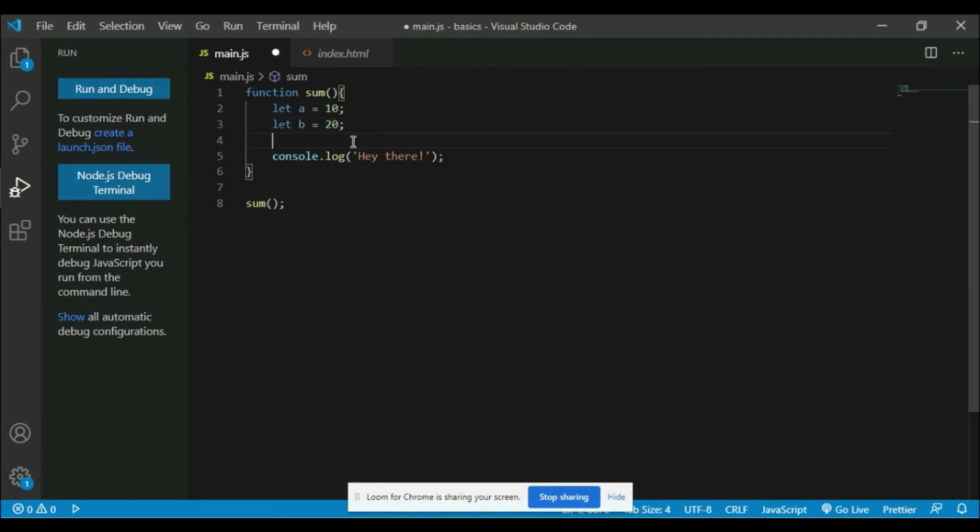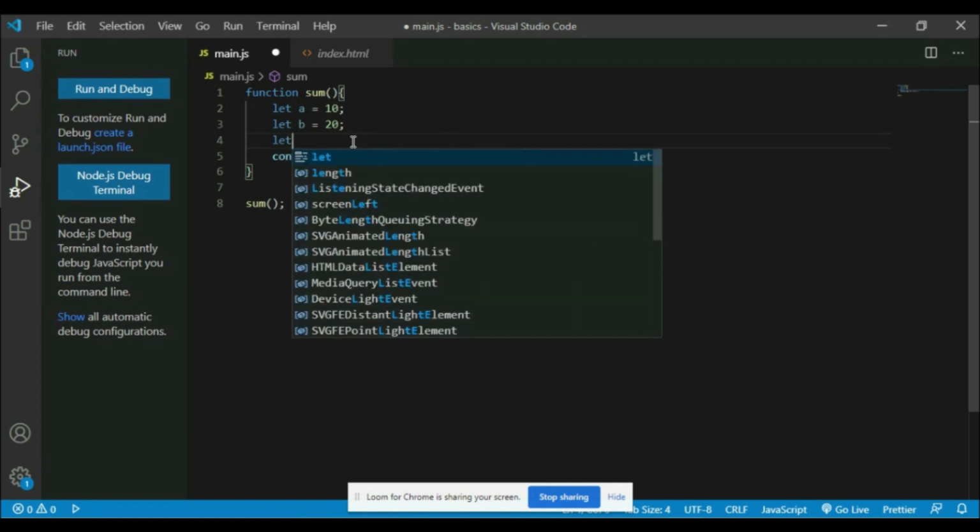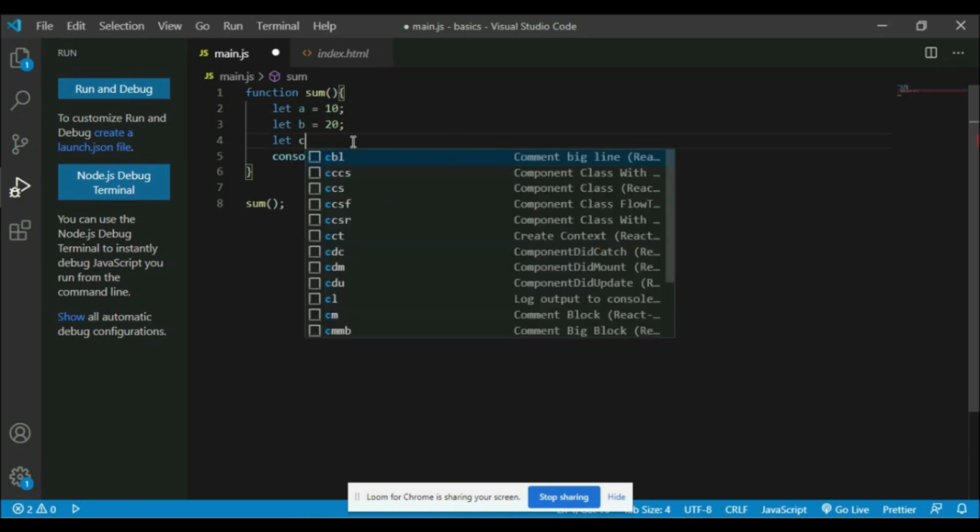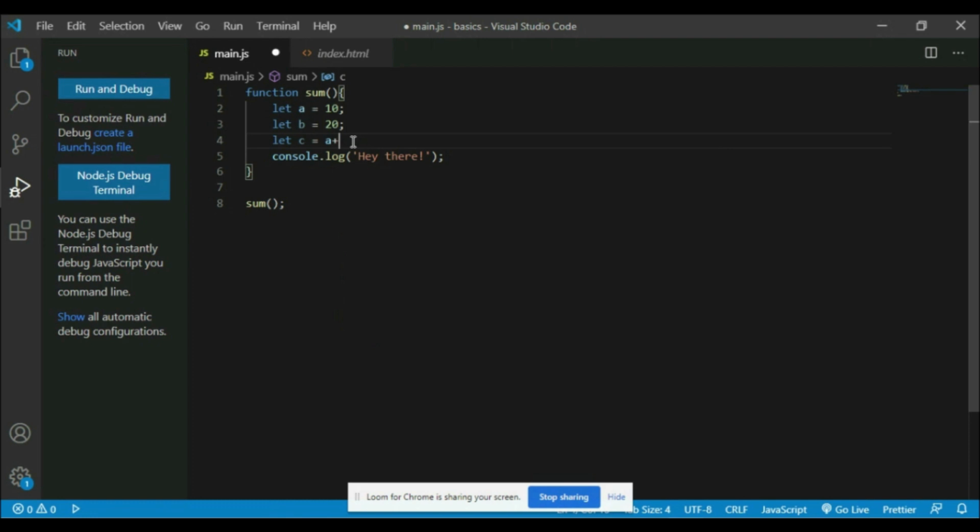After this, you can even declare a variable c, where I am going to store a plus b. So I am performing math on these two values and storing the result here, and in the console.log statement I'm going to print c.